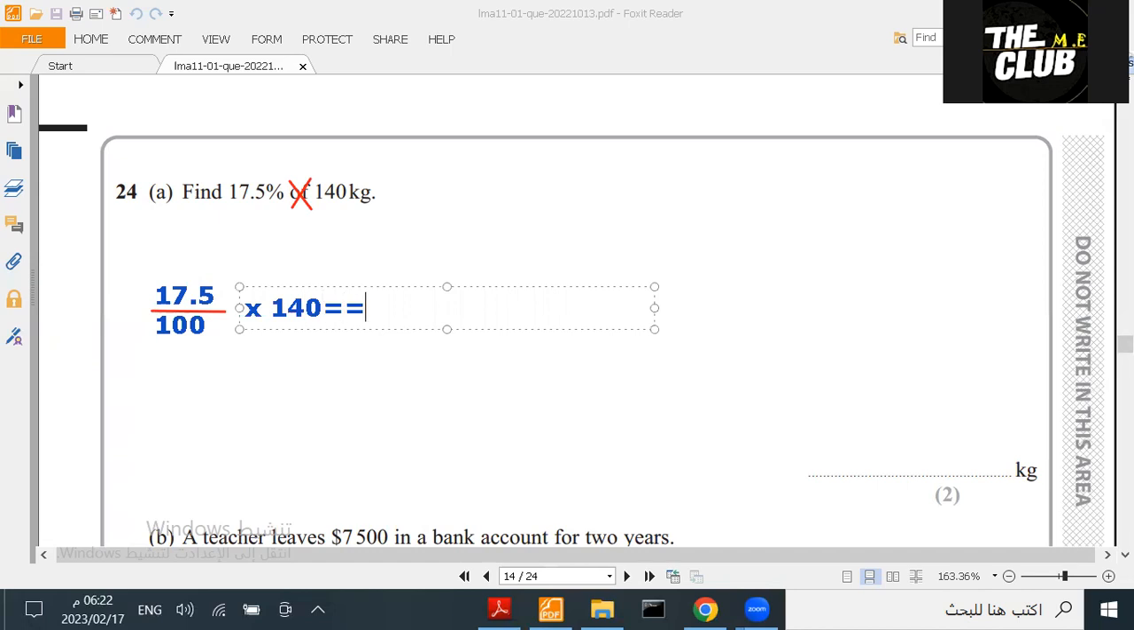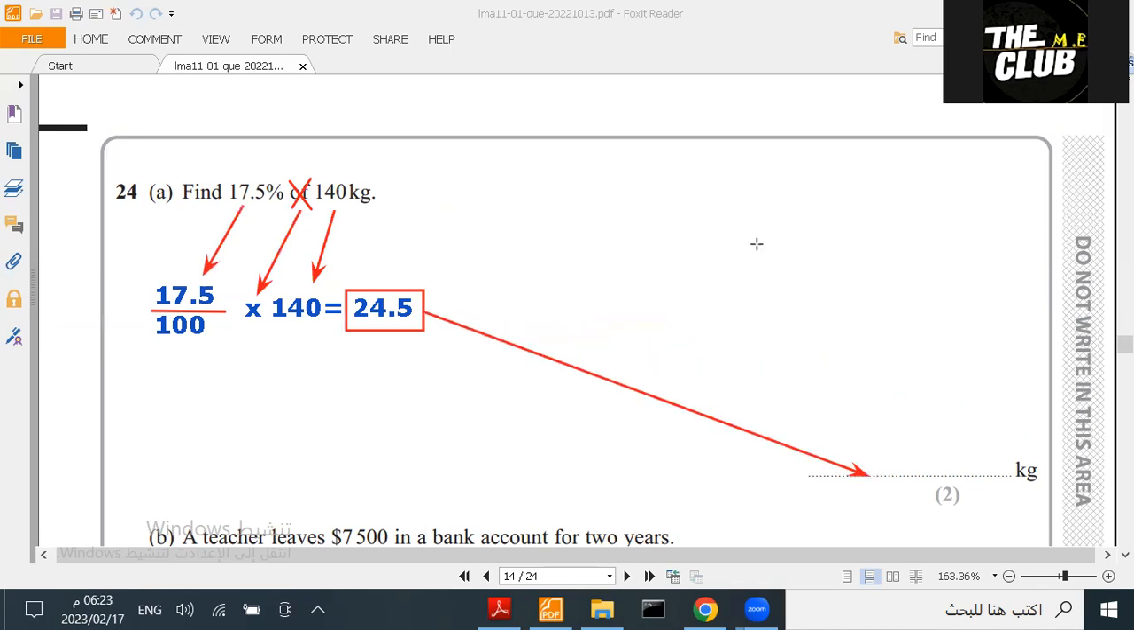You can use a calculator in this question. Same idea: 17.5 divided by 100 times 140, and the answer will be 24.5. This is how you answer question 24A. As we said, 17.5 percent is the same as 17.5 over 100, divide by 100, and then you multiply by this number and you get the answer. Write the answer in the answer place. That's it for this question. Let's move on to question B.